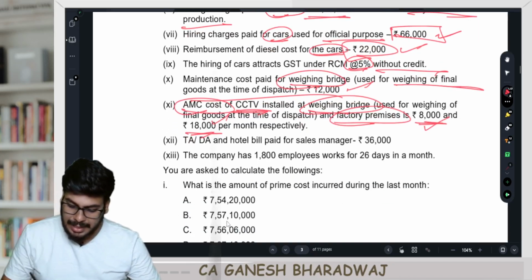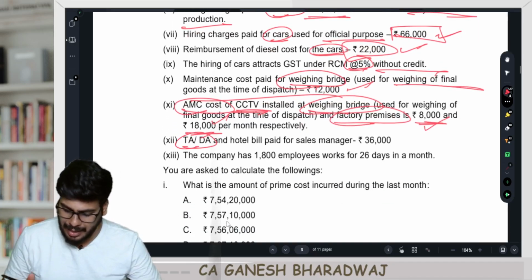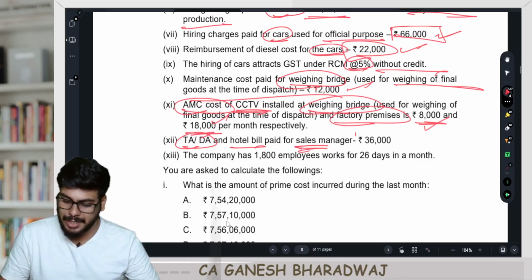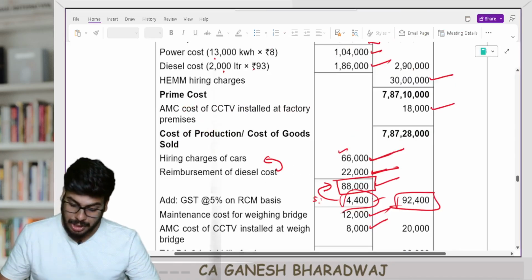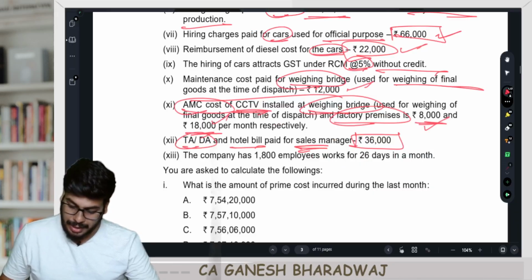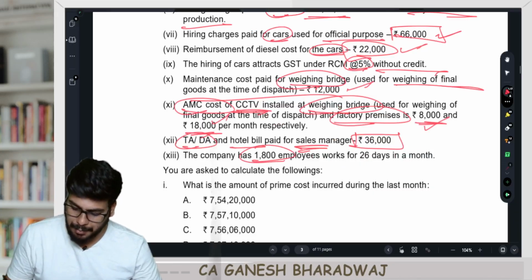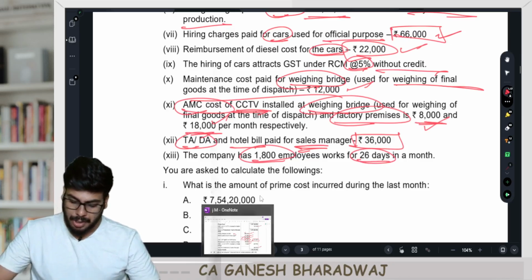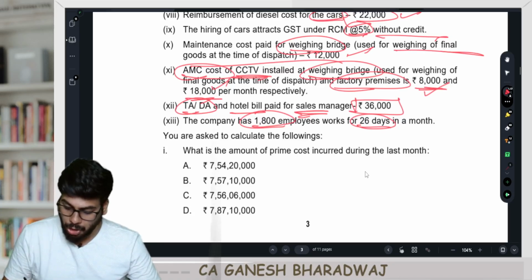Fine. Then TA or DA, your travel allowance, dearness allowance and hotel bill and all being paid for the sales manager, 36,000 SOH. So this clearly comes below here, SOH. Then the company has 1,800 employees who work for 26 days in a month. You are asked to calculate what is the amount of prime cost incurred during the last month?